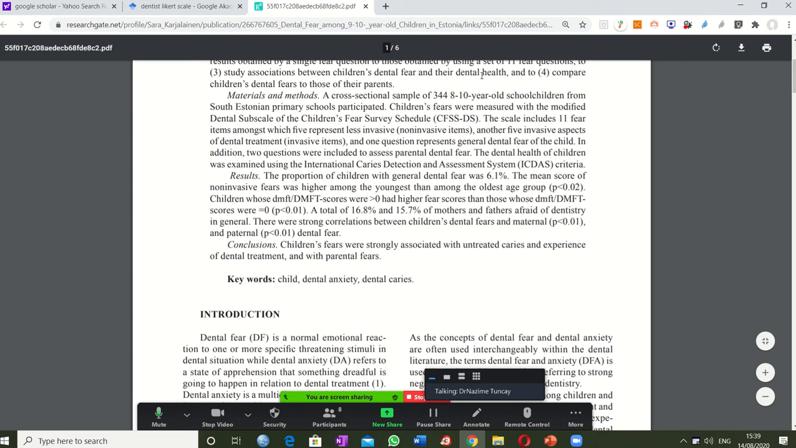If you are doing a research study, the more samples that you have, the bigger your research group is, the more participants that you have, the better. Okay, they make your study more reliable. So the first thing is the bigger the sample, the more reliable your experiment is. Okay, so 6.1, good. The mean score of non-invasive fears was higher. Okay, this is a comparison test.